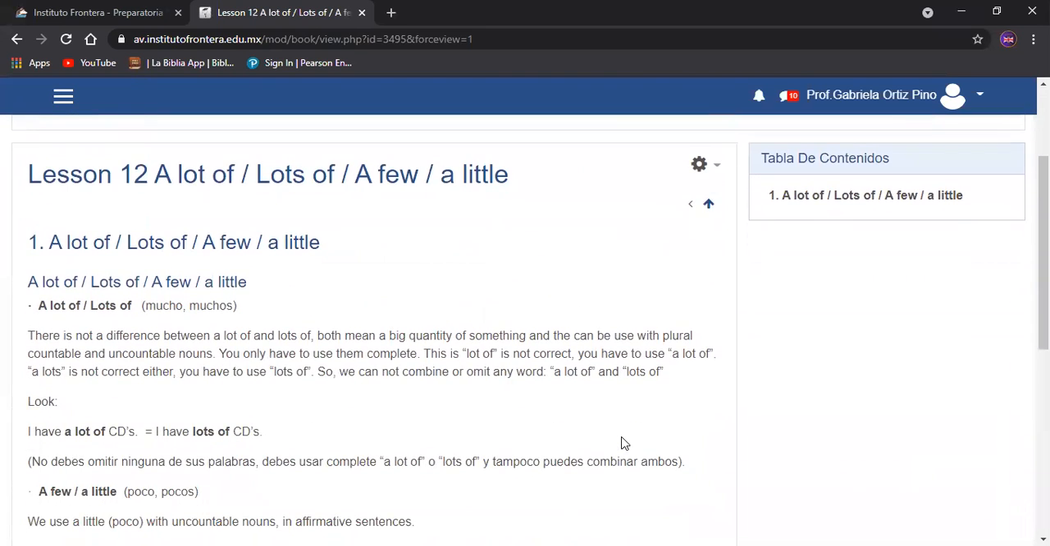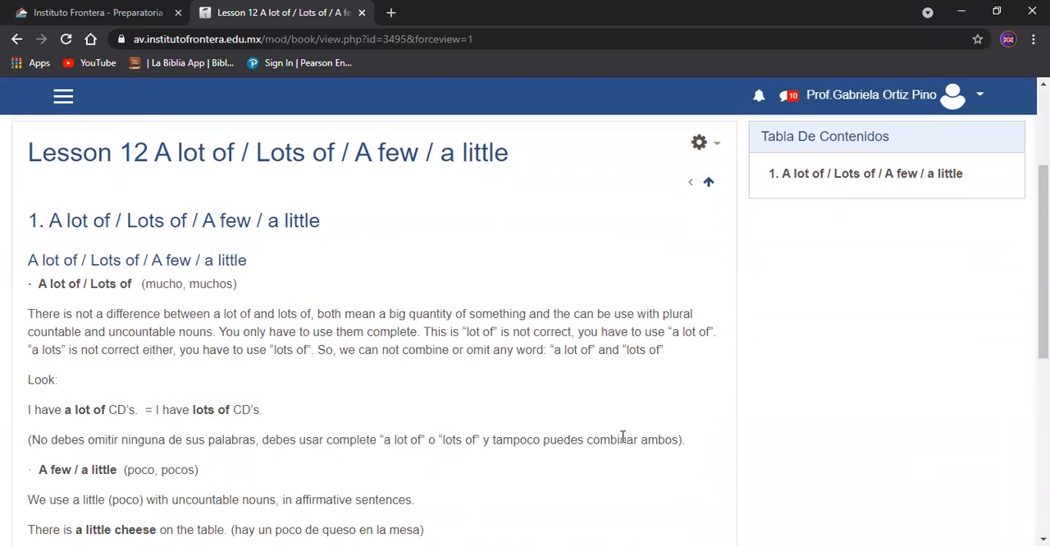Y en la lección número 12 vamos a hablar de a lot of, lots of, a few y a little. Tenemos aquí a lot of, lots of es mucho o muchos. There is not a difference between a lot of and lots of. Both mean a big quantity of something and they can be used with plural, countable, and uncountable nouns.